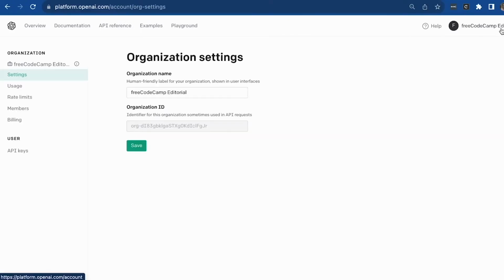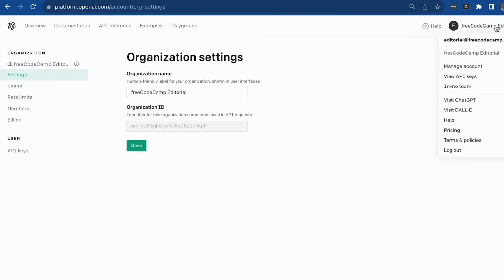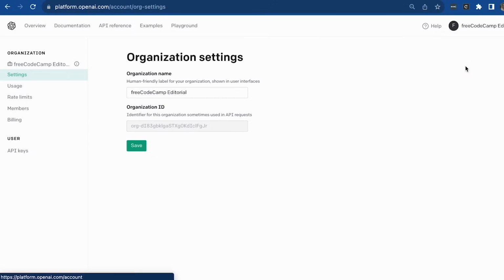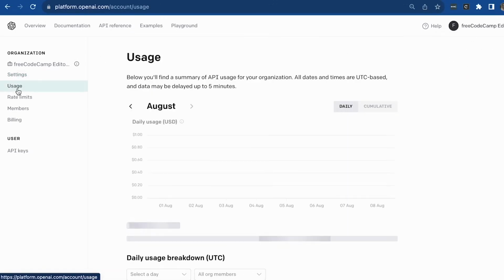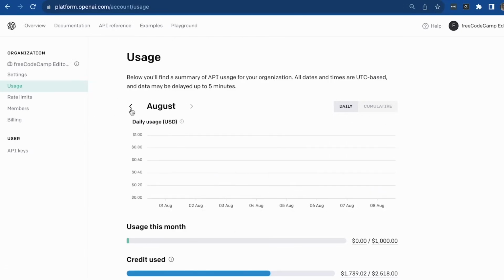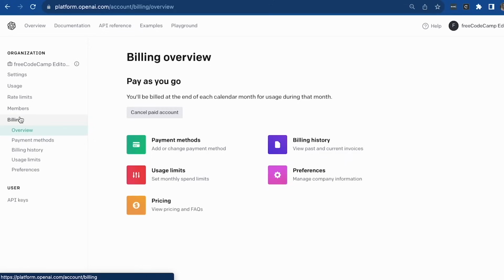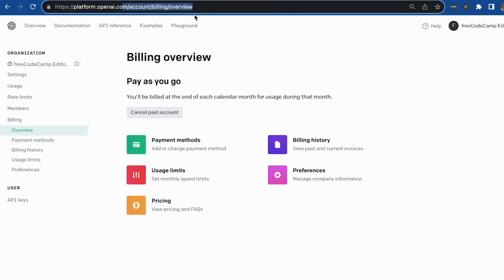If you want to see your usage, you can head over to your account and then manage your account, and this should show you your usage. It will show you your usage right here per month, and you can of course also add billing in order to carry on using ChatGPT in case you've used up all your tokens and can't use it anymore. So once again, this is under account billing overview. Just go check it out. Okay, and now back to the platform.